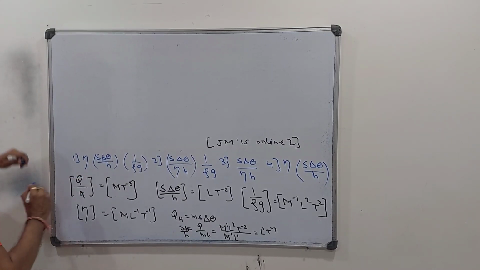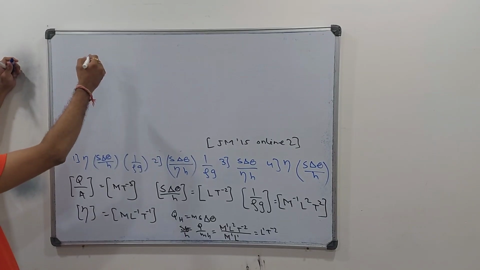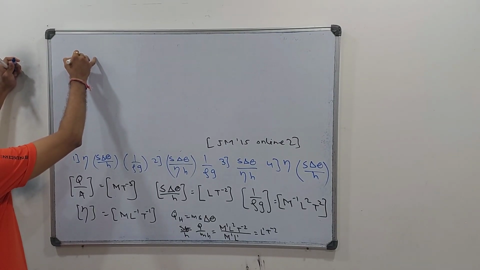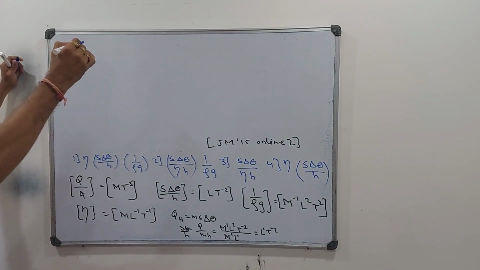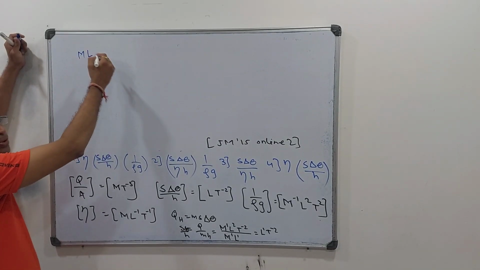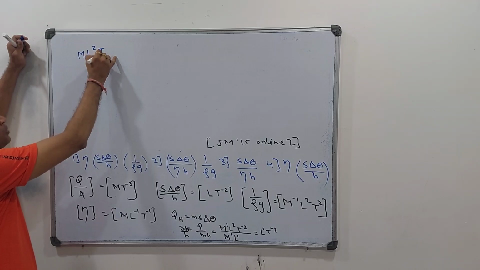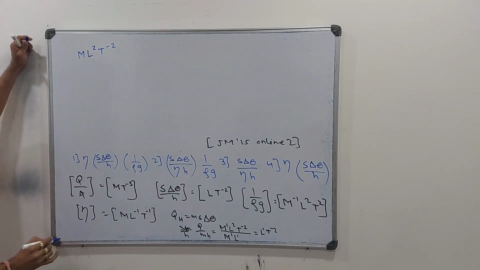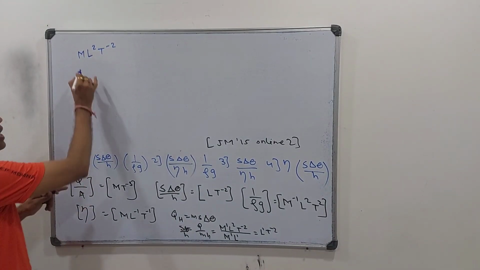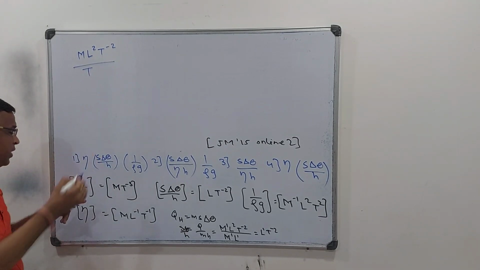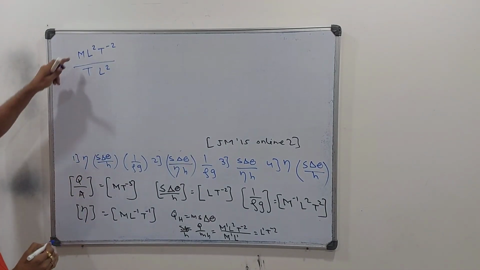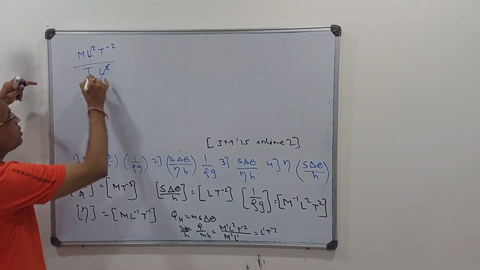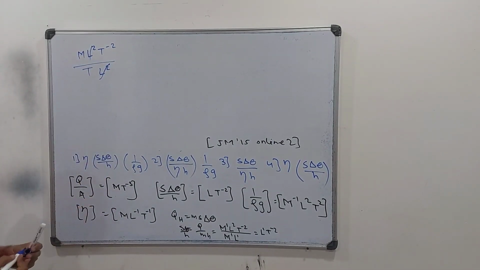Dimension formula. Q is heat. Heat is energy. So energy is what? It is force into displacement. So force is M L T minus 2. So it is like this, M L2 T minus 2. And upon time, because it is rate, and area, it is L square. So I am getting M, and L square get cancelled, T minus 3. So see, M T minus 3 is your Q by A thing.